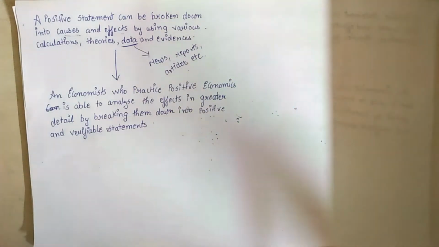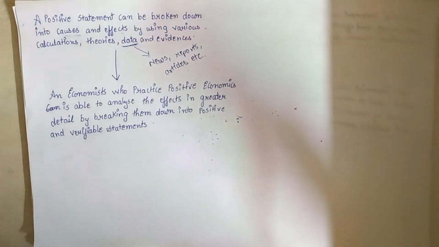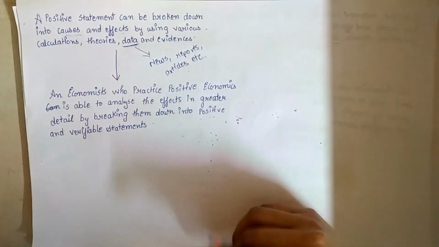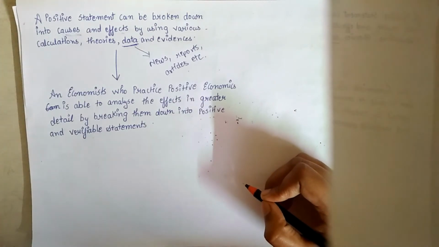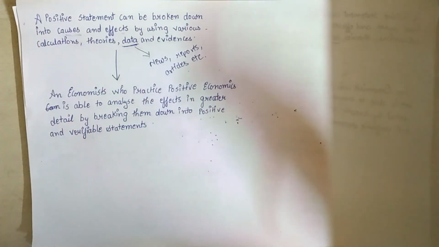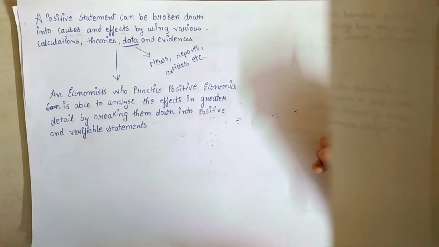Even what to analyze and how to analyze often depends upon the subjective view of an analyst regarding what is and what is not important.